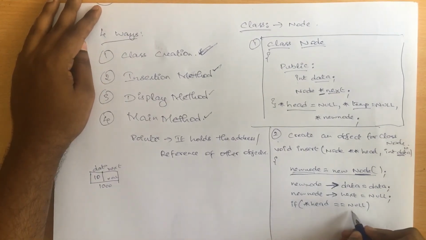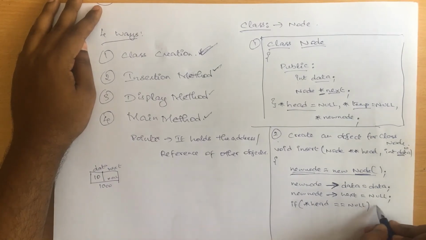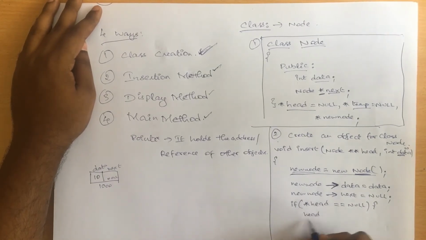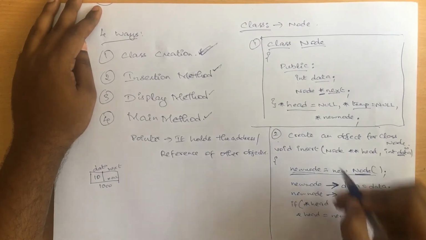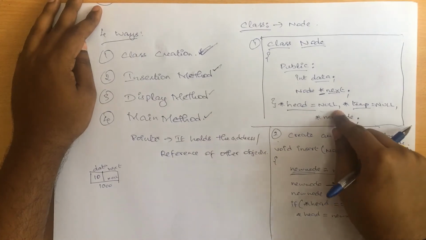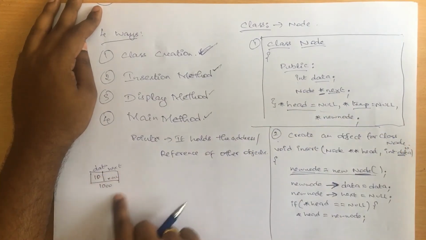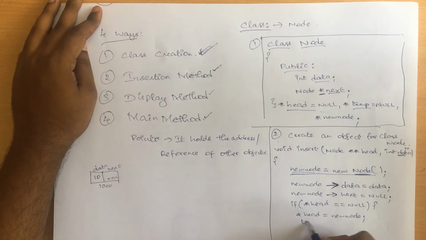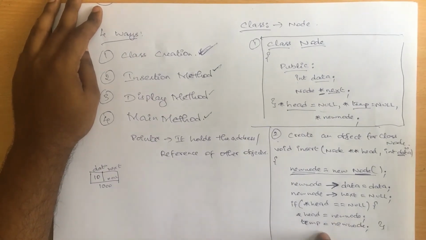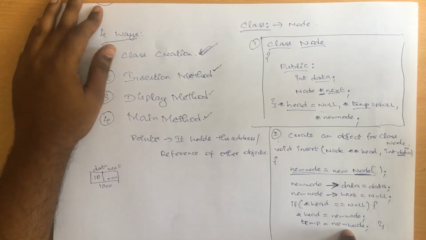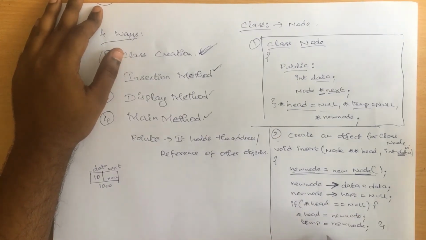So if the head value remains null, it means I want to change the head value, that is, star of head will be equivalent to new node. So instead of this null, this value will be replaced by 1000, which is your new node. Followed by this, I also want to change the temp value to be new node. So what are we doing here? We are giving the head value as new node, and temp will also be equivalent to new node. Now whenever this condition fails, it means there is already one compartment in your train.